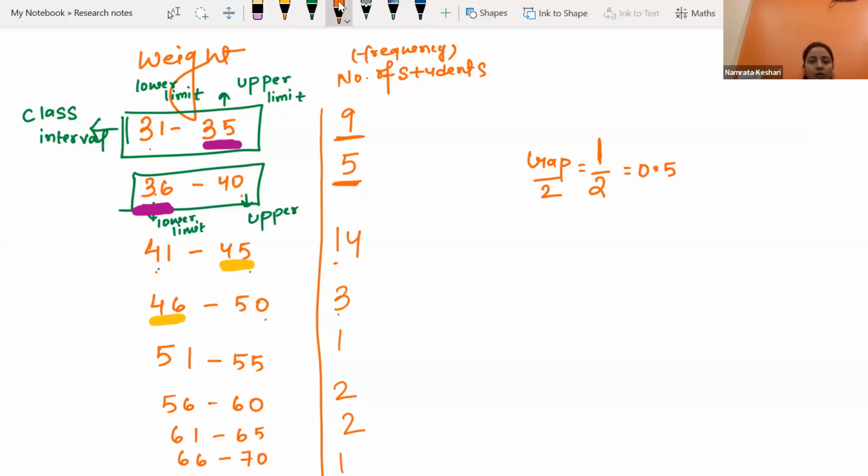Our gap was 1, we divided it by 2 and got 0.5. Now the question is, every time we will check the gap and divide by 2? Yes. Every time we check the gap and divide that gap by 2.